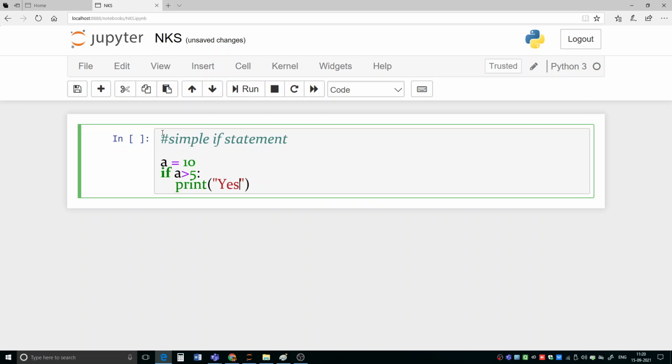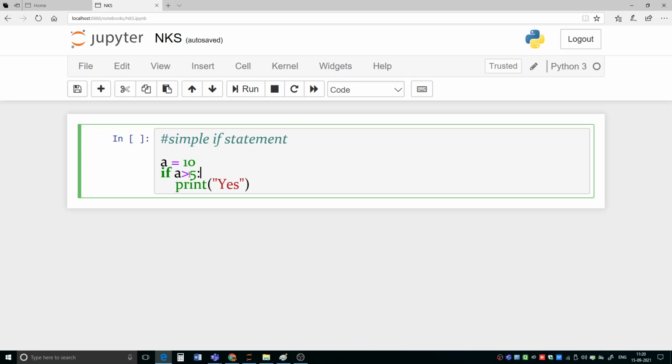Here we have taken one variable a and its value is 10, and now we are giving one condition: a is greater than 5. It will be evaluated either true or false. In this situation it is going to evaluate as true because a is 10 and it is greater than 5.